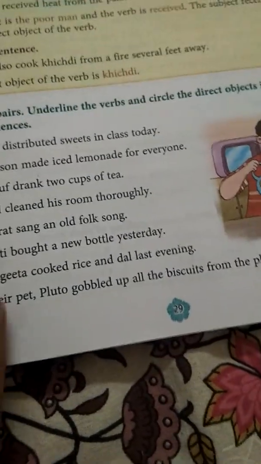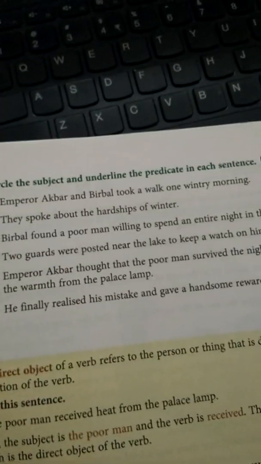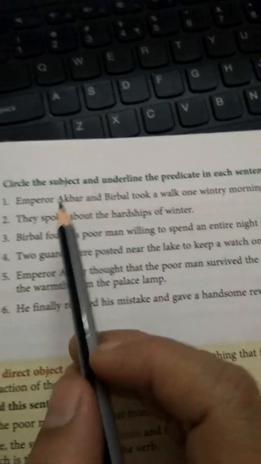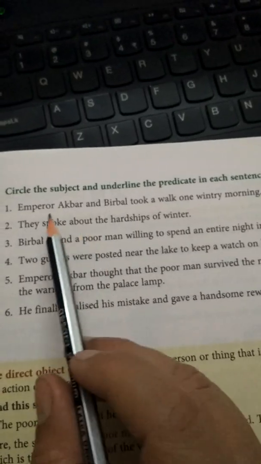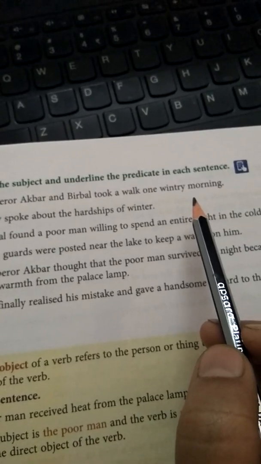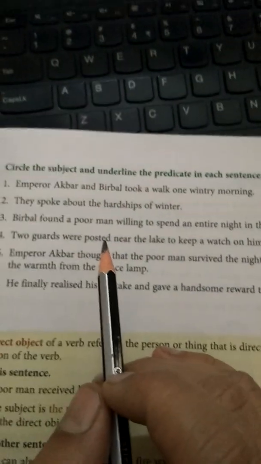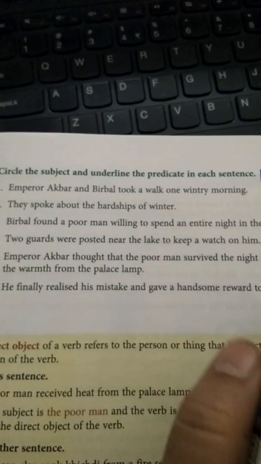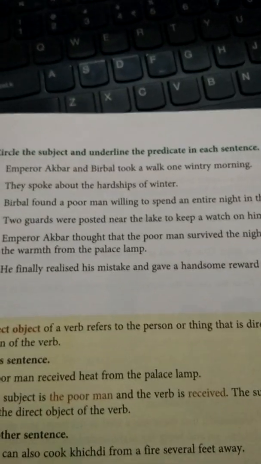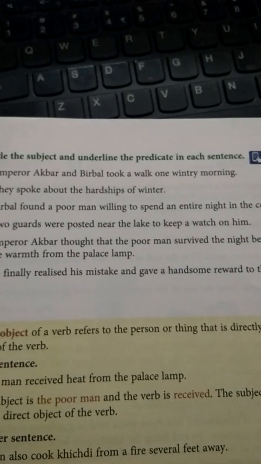Now let us come to page number 29. See, exercise number B. Circle the subject and underline the predicate in each sentence. So there are 6 sentences, children. Here you have to circle the subjects and you will have to underline the predicates. Please refer to the video also in which you have been explained the subject and predicate. That also might help you to complete this exercise. And if you have really understood when we explained it before, then it would be very easy for you to complete the exercise.